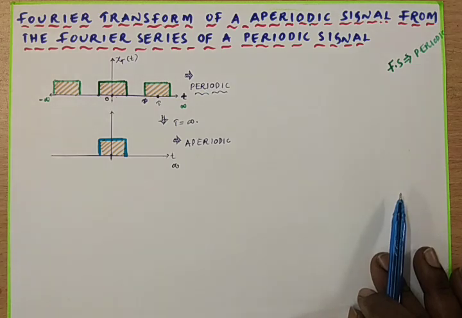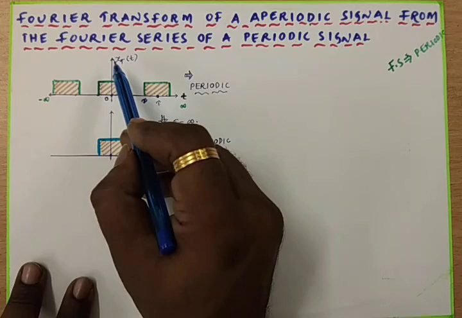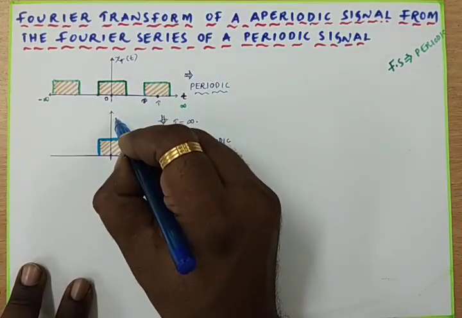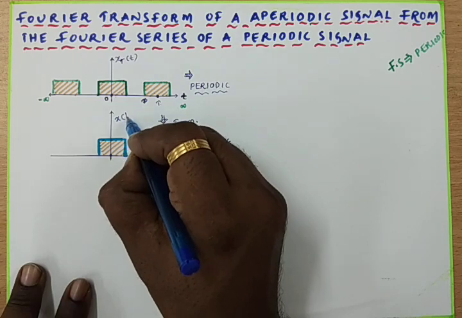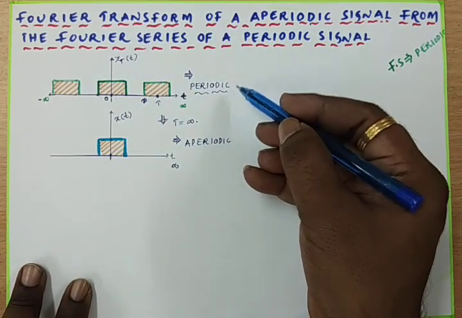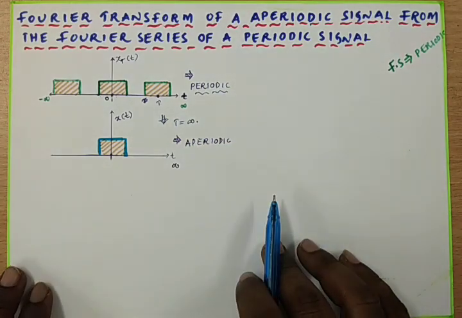That will be the aperiodic one, because the signal does not repeat itself after a specific duration of time. So here x_T(t) is a periodic signal, and x(t) is an aperiodic signal.